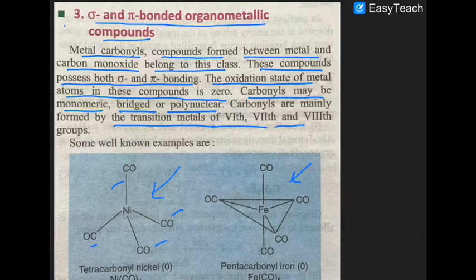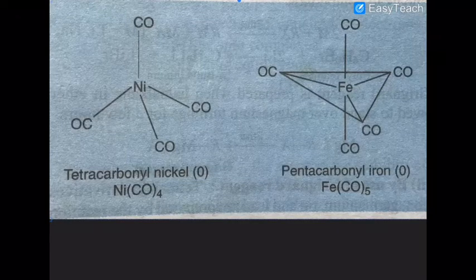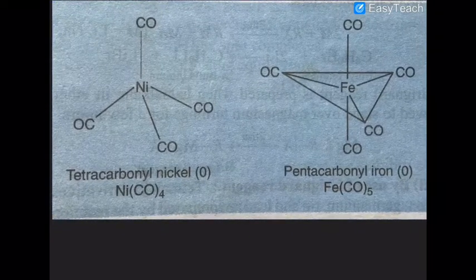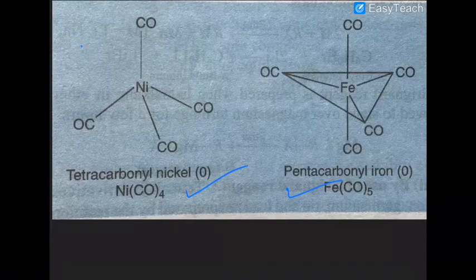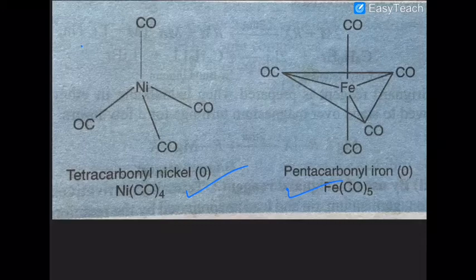Now this compound is pentacarbonyl iron 0. Pentacarbonyl iron 0, that is also a very very important compound. Now you can look at these compounds once more. This is tetracarbonyl nickel 0, this is pentacarbonyl iron 0. In both of these compounds the metal exists in the 0 oxidation state. They are also called homoleptic complexes because all the ligands are of the same type.